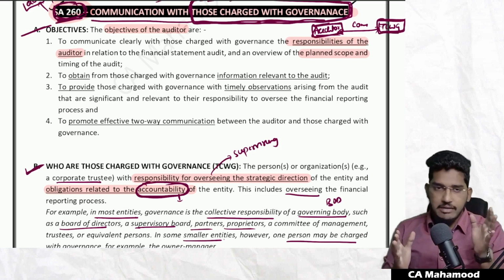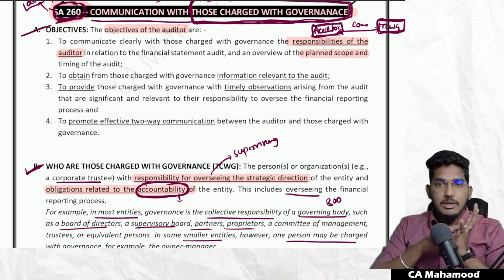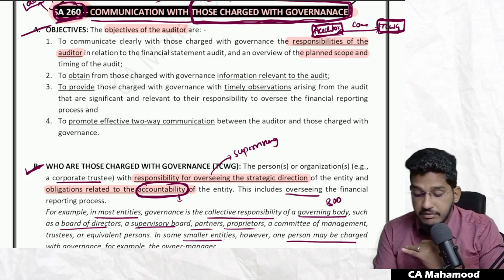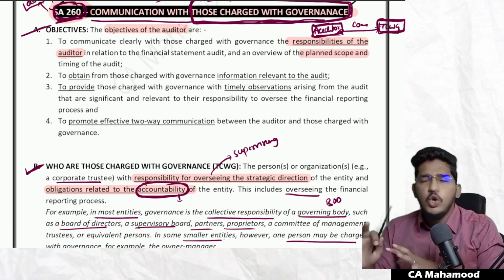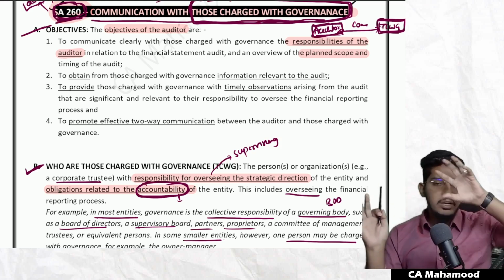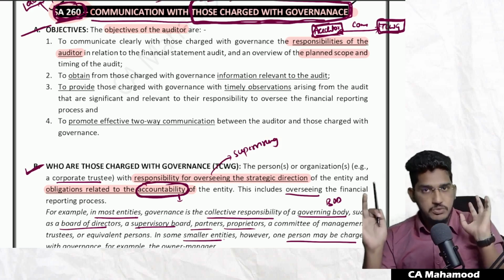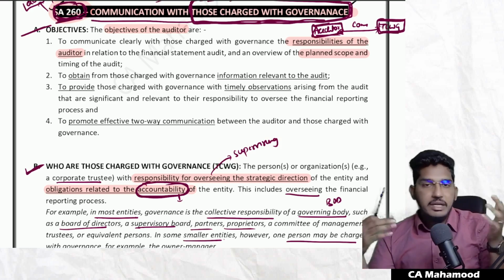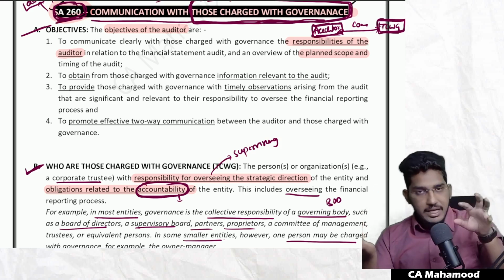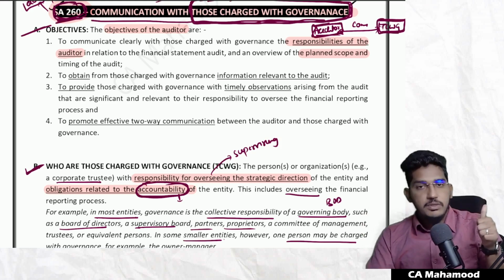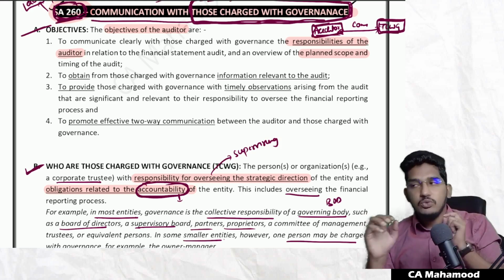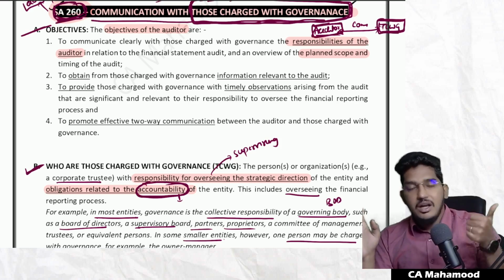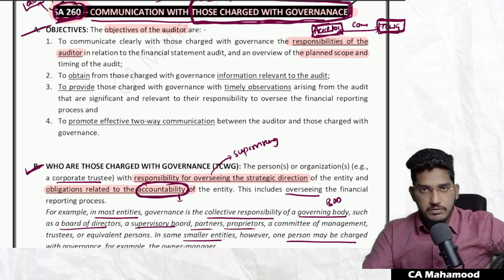So like this, well in advance, as an auditor, you should go and communicate with those charged with governance what your responsibilities are, and also try to communicate with them the planned scope and timing of the audit. Overall scope and timing of the audit. Sir, this is what I'm going to cover. My objective is to obtain reasonable assurance. And overall timing of the audit: I'm planning to complete your audit within 15 days, 20 days. So like this, the first objective, the first responsibility of the auditor as per SA 260 is, you have to go to those charged with governance, communicate with them what your overall responsibilities are, and also discuss with them the planned scope and timing of the audit.